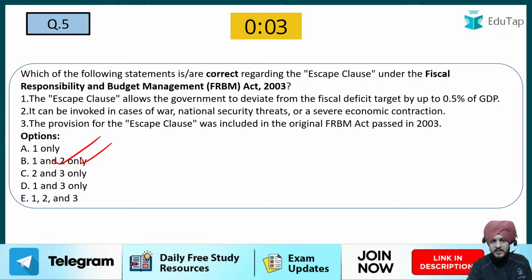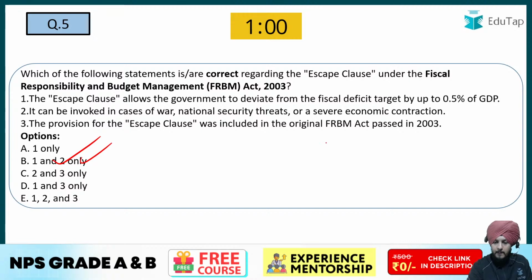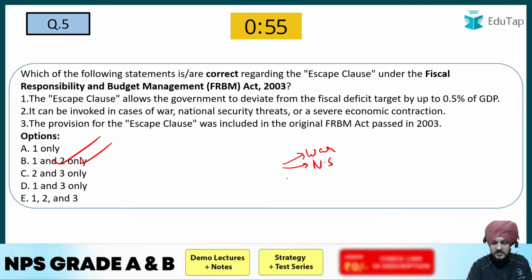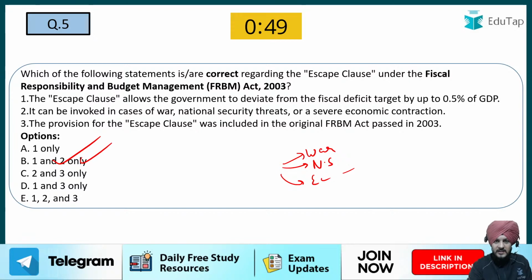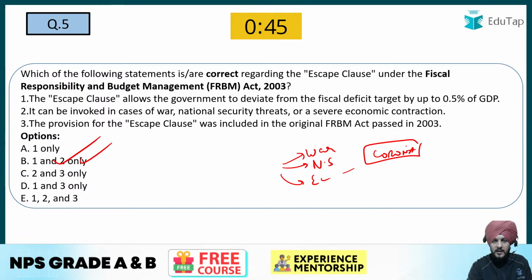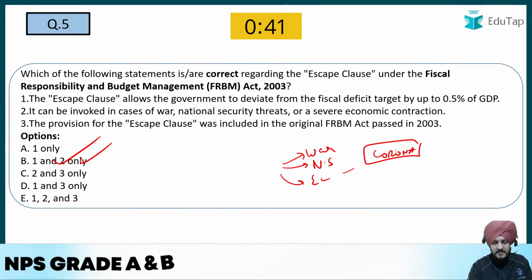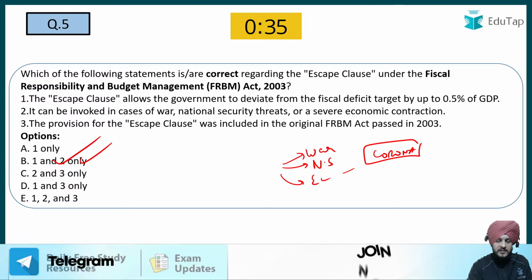Fine. And why is it so? Basically, in case of any kind of uncertain circumstances, for example, if there is a war, a matter of national security, or some kind of economic contraction or huge uncertainty, for example Corona, during the COVID times, the government uses the escape clause. During such circumstances the clause can be used by the government in order to deviate from its decided fiscal deficit target.